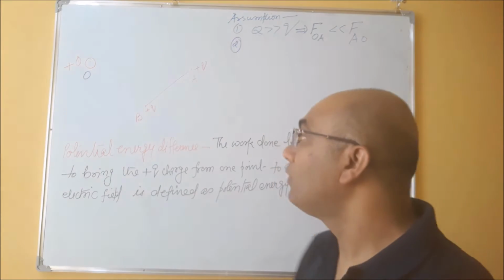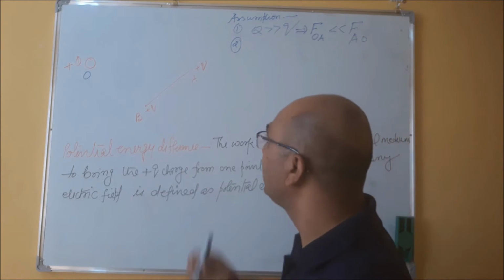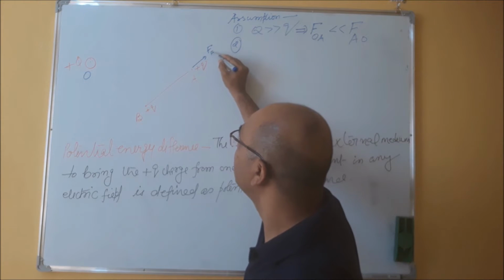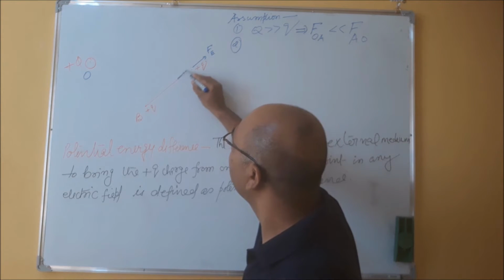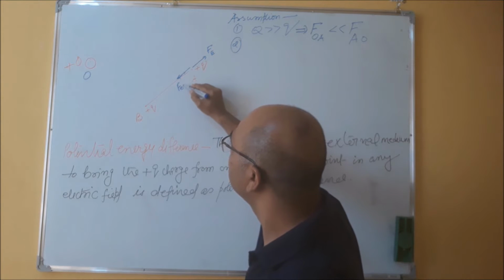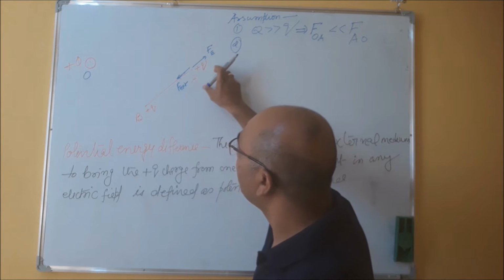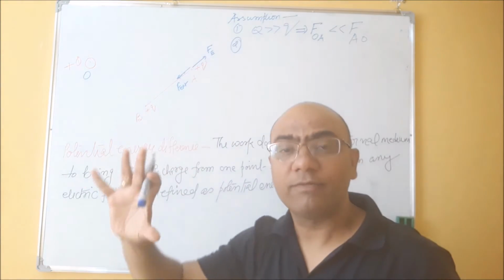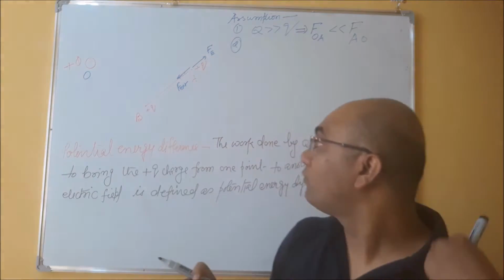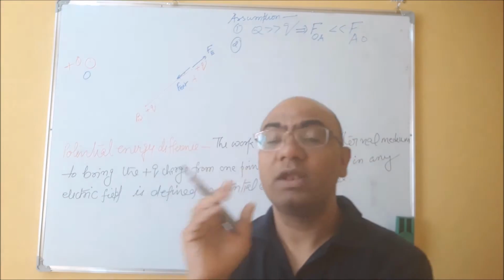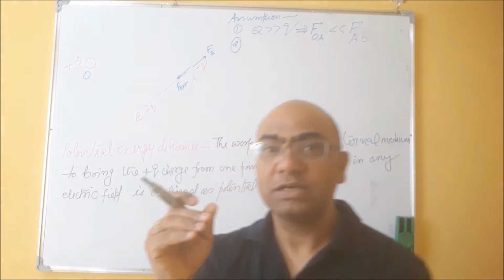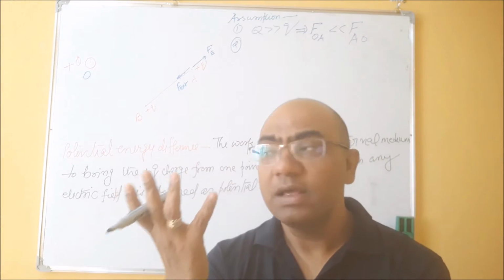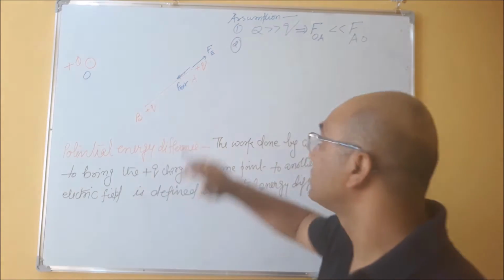And for this, suppose this electric field is like this, so we give the external force opposite to this electric field, so that these two forces remain always equal and opposite, due to which the net force on this charged particle is zero, and hence there will be no acceleration.